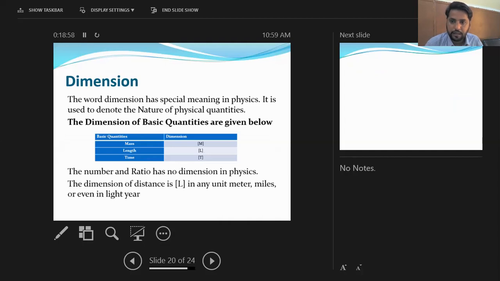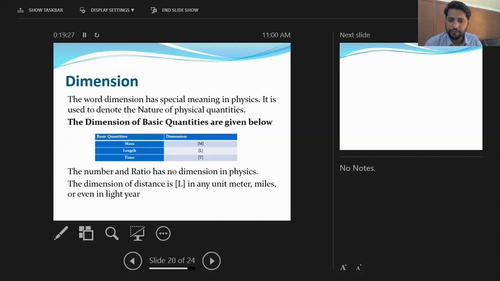Now here is an important term to discuss. In physics, a number and a ratio have no dimension. A number is a constant value, and therefore in physics a constant value has no dimension. The other is ratio. A ratio means dividing the same quantities, and the net result is dimensionless. Therefore, when the same quantities are divided, their dimension is zero.